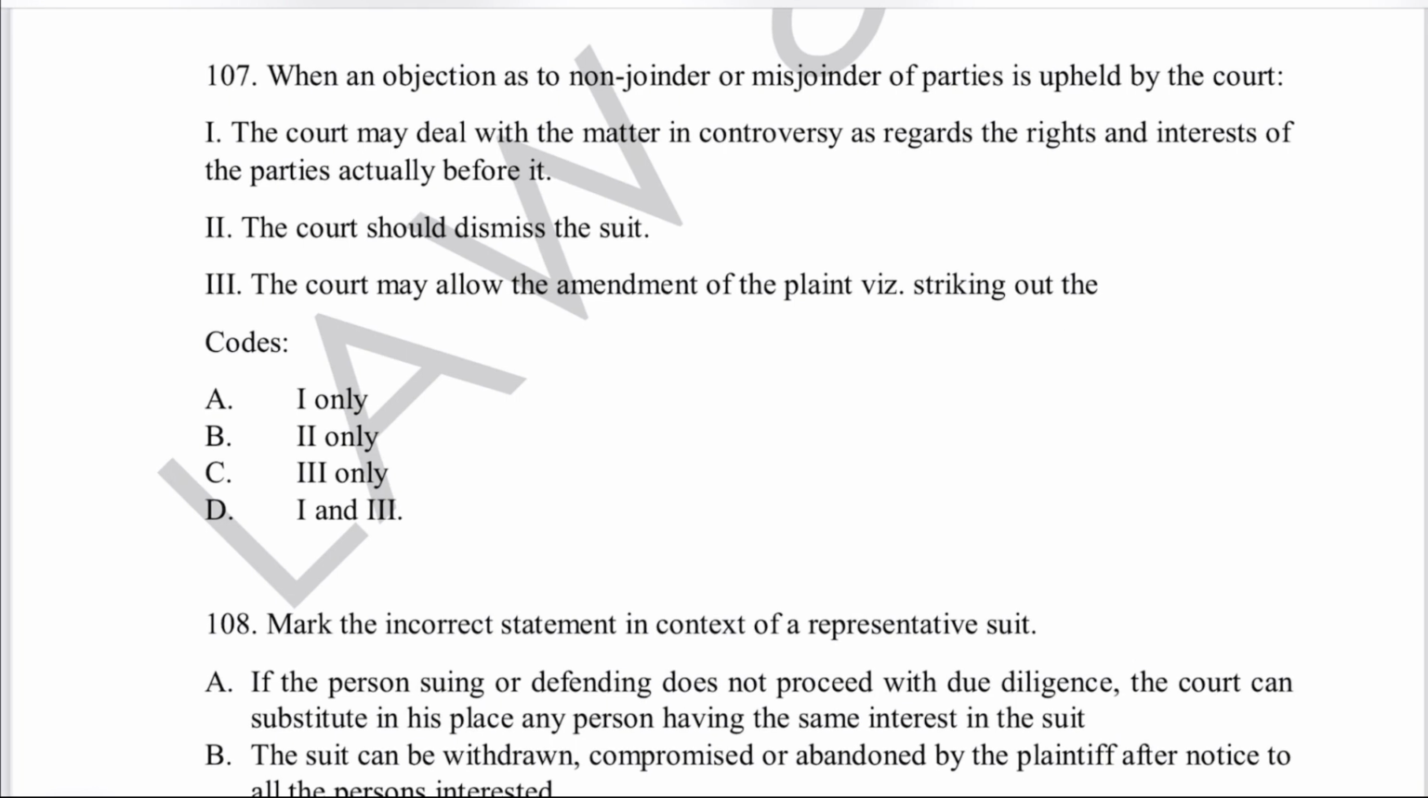Now come to question number 107. When an objection as to non-joinder or misjoinder of the parties is upheld, the court may deal with the matter in controversy as regards the rights and interests of the party actually before it. The court should dismiss the suit. The court may allow the amendment of the plaint, namely striking out the parties. The correct answer should be first and third. Right answer is option number D. And this is a conceptual question, and it is related to non-joinder and misjoinder, Order 1 of CPC.